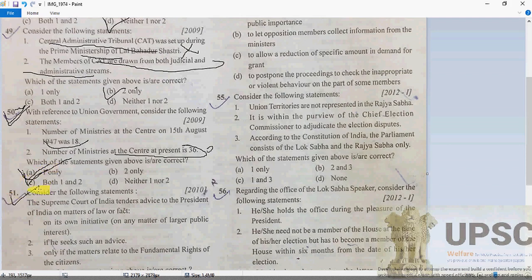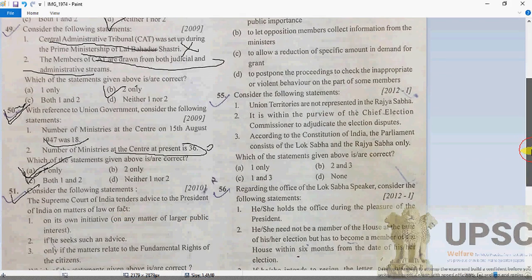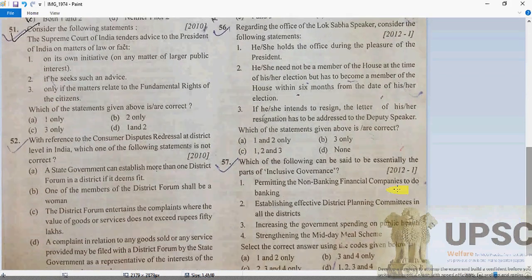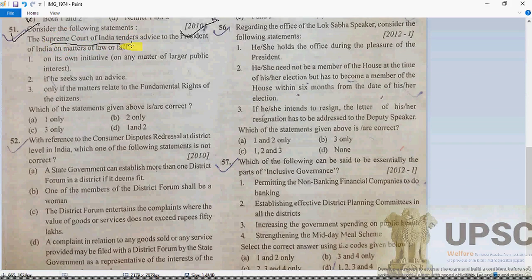Now 51. Consider the following statements: the Supreme Court of India tenders advice to the President of India on matters of law and fact.